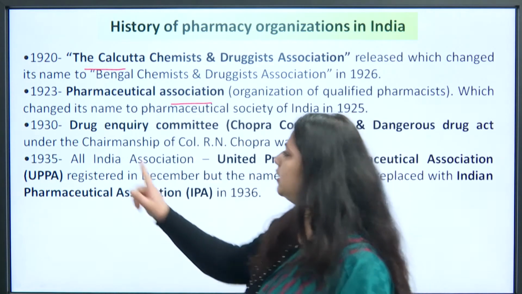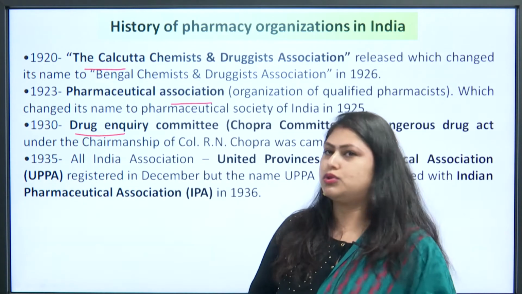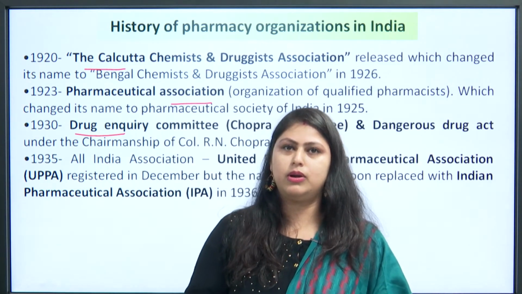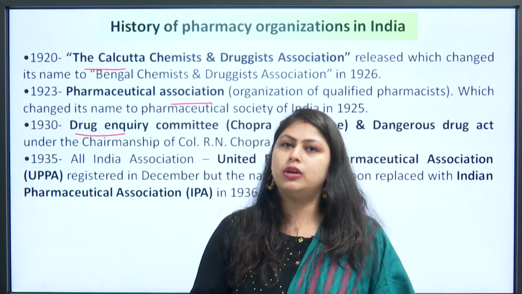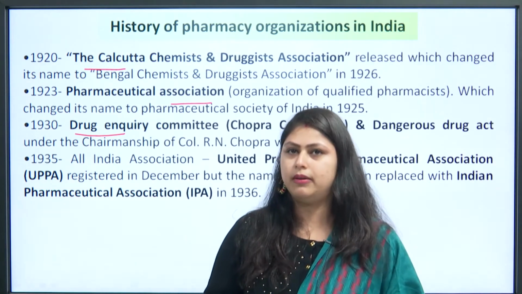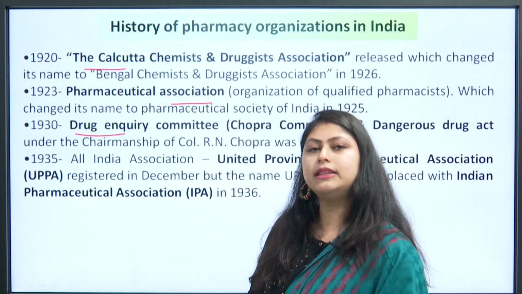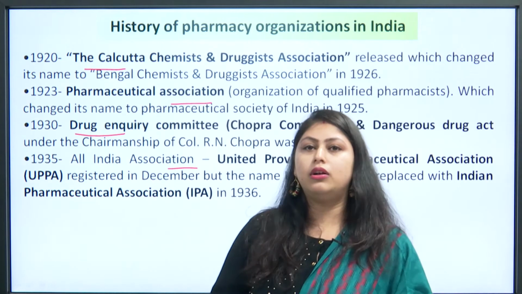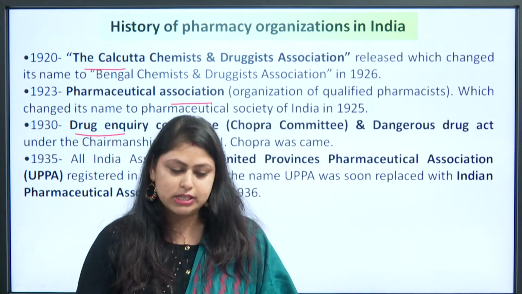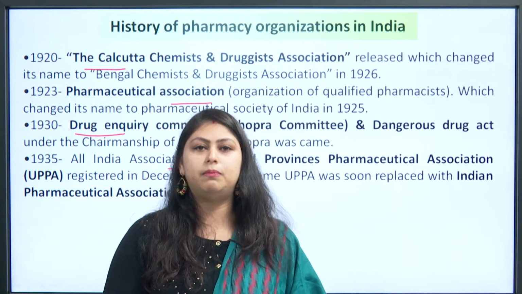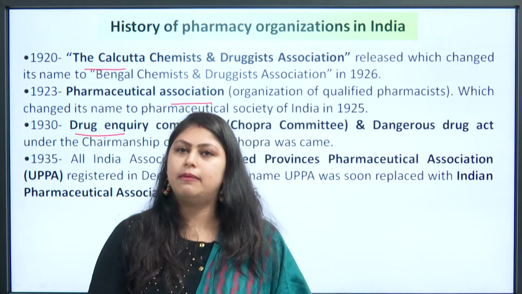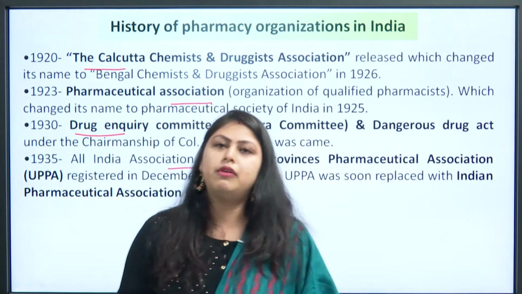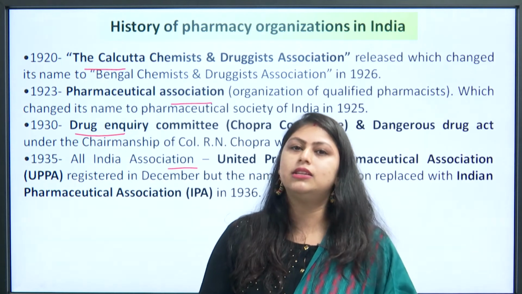In 1930, the Drug Inquiry Committee, which is also known as the Chopra Committee, and the Dangerous Drug Act were published under the chairmanship of Colonel R.N. Chopra. Next, in 1935, the All India Association, which is also known as the United Provinces Pharmaceutical Association, UPPA, was registered in December, but the name UPPA was soon changed to the Indian Pharmaceutical Association in 1936.